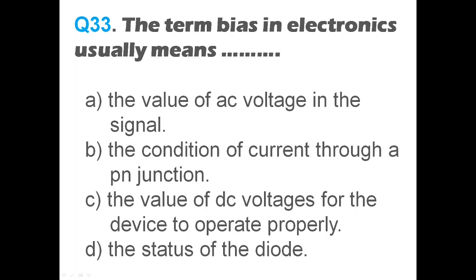That means you have to apply a proper DC voltage, and then only you can use that transistor as an amplifier or as an oscillator. Okay, that means it is the answer C. Answer C says that the value of DC voltages for the device to operate properly. So here the answer has to be C. So the term bias in electronics usually means the value of DC voltages for the device to operate properly. Okay. Then we'll go to the next question.